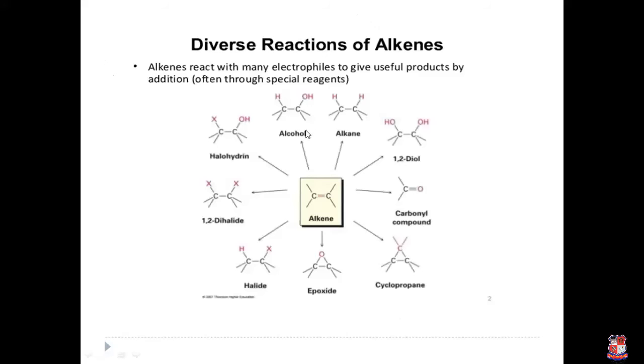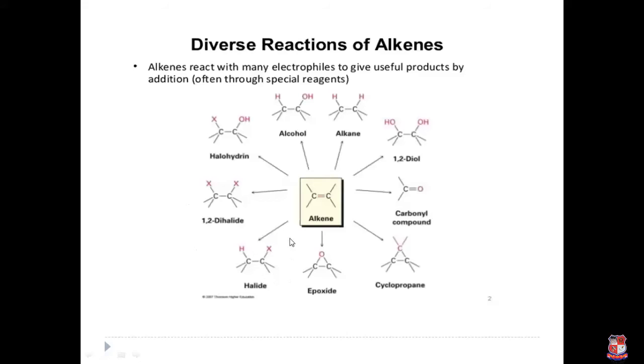In the electrophilic addition reaction of alkenes, these types of products are generated. From the alkene we produce an alkane by catalytic hydrogenation, then an alcohol by the acid catalyzed reaction, then a halohydrin in the presence of a water medium, dihalides in the presence of an inert solvent by addition of halogen.